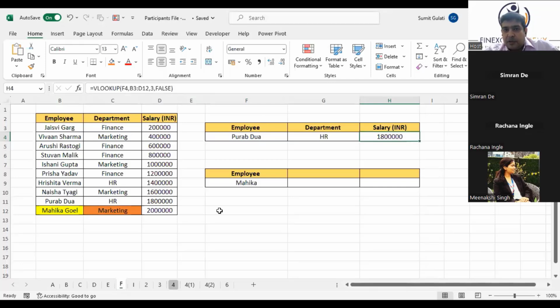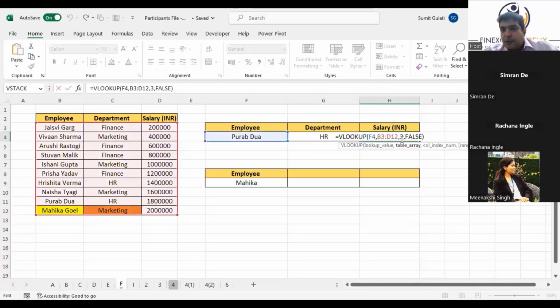Adiba, if you want, you can put the formula in the chat box. I'll help you out, see what you have done. The error it will only give once you have not selected the right range. You have only selected B3 to B12. You have to select B3 to D12. See my formula. It is B3 to D12.